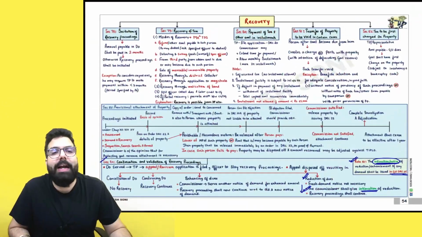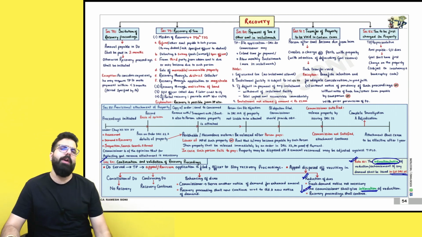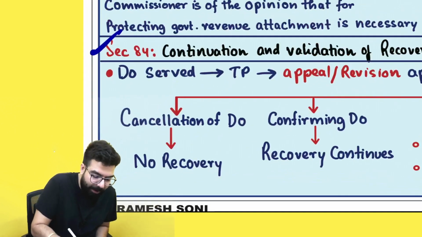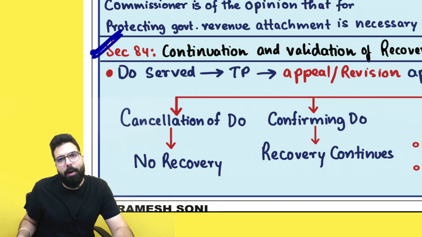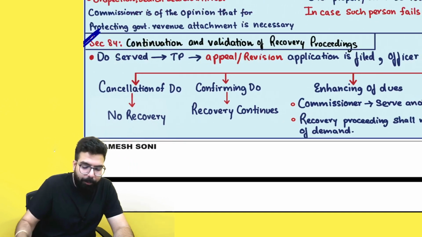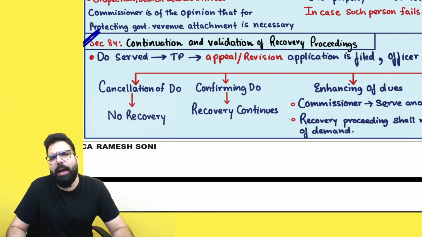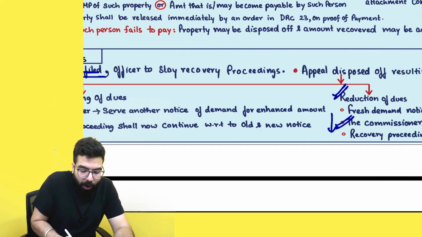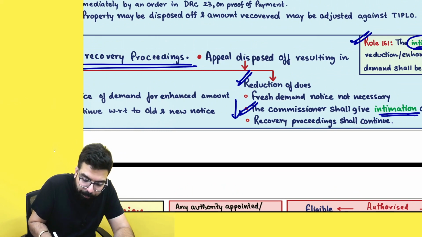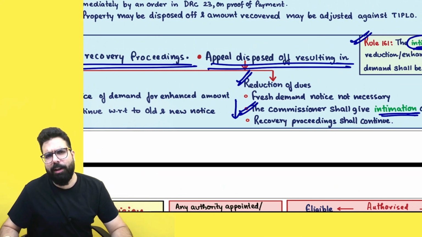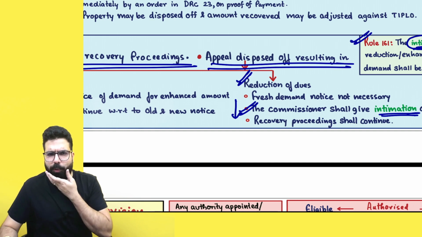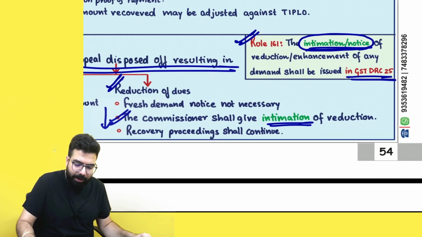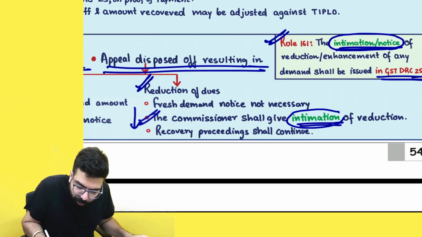Do you guys remember when I taught you, Baba, we are done with that amendment. Now we are going to the next amendment. Do you guys remember when I taught you recovery? In recovery, section 84 used to be there. Section 84 used to go ahead and talk about the proceedings which used to happen. Supposing there is an appeal, revision, any proceeding happened, and supposingly an appeal or revision application was filed by you. Officer stayed the proceeding. Now the appeal was disposed of in your favor, and any reduction in the recovery amount was made. Then for that reduction, one intimation used to be given to you.